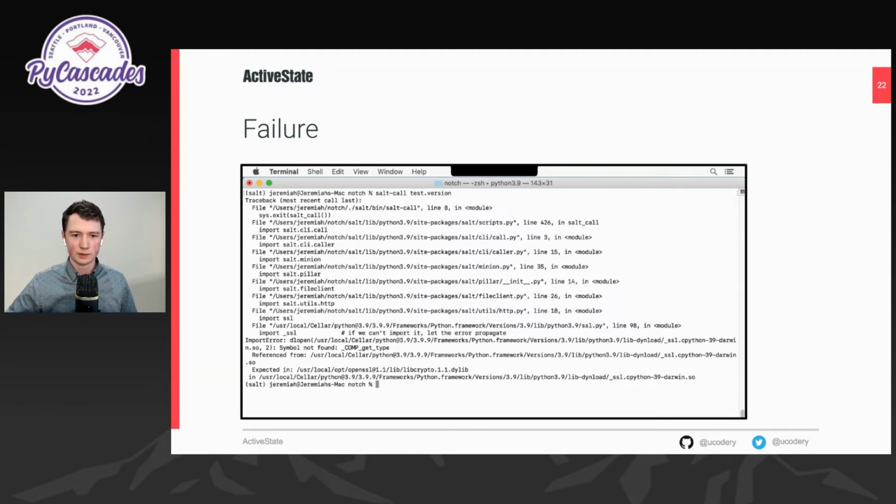Our notch is still running, but we have a symbol not found, which is actually a C error. This is a C error wrapped in a Python error thrown out in a Python stack trace. This is basically C's way of saying name error. You try to use a variable that doesn't exist. Why doesn't it exist? It existed yesterday.